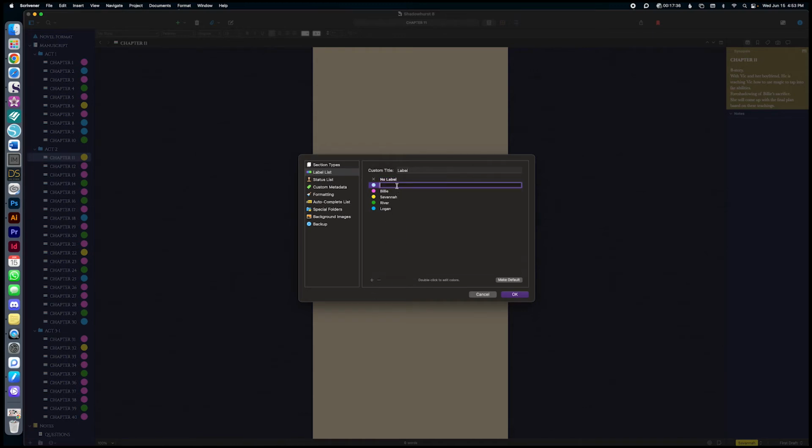So I'll add another one. We'll call it test. And then it would be good if I could spell test, but we'll call it test. And then if you double click on this color one, you can choose whatever color you want for it. So that's how you set these up. And I just set up my 4 ones. And that way I am set to go and I know exactly who is talking in this particular chapter, or like whose story is taking place in that particular chapter.